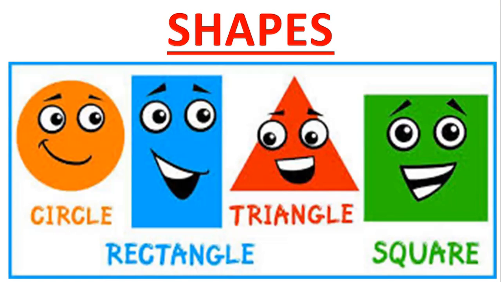A book is sometimes square, sometimes rectangle. You see a frame is a rectangle, or in a square shape. A slice of pizza is in the shape of a triangle. So different shapes you can see.